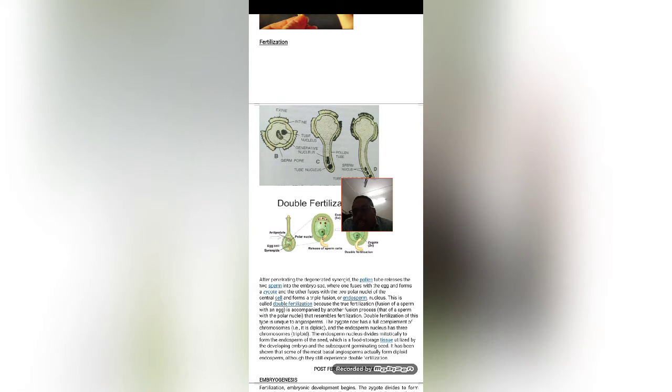In some of the plants, only one pollen tube will be produced. That means only one tube we can see at a time. If one pollen tube is growing, that particular condition is known as monosiphonous.